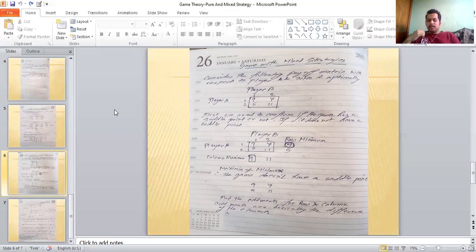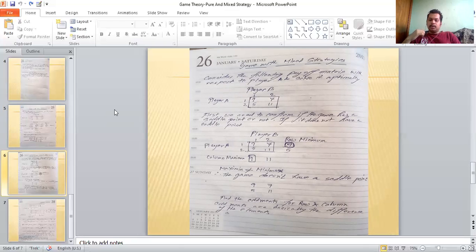The minimax is 9 over here, because between 9 and 11 the minimum is 9, and the maximum of the row minimums is 7. As you can see, the maximin value and the minimax value of the payoff matrix are not equal, and hence the game does not have a saddle point. Okay. If the game does not have a saddle point, that means we need to implement mixed strategy here to solve this problem.